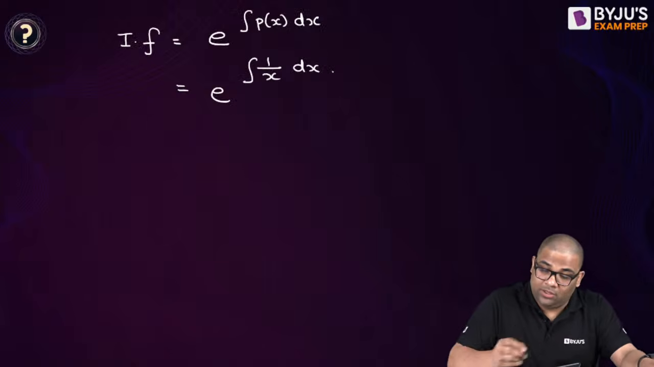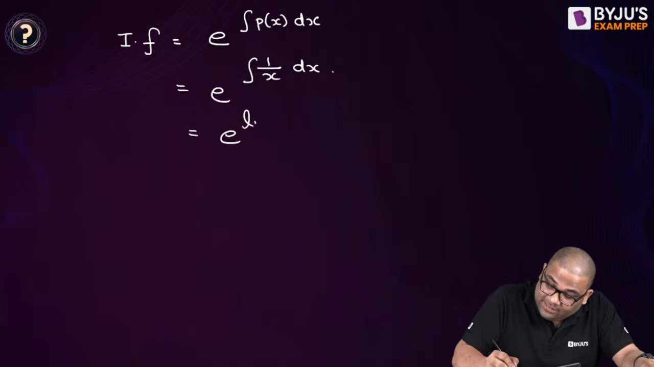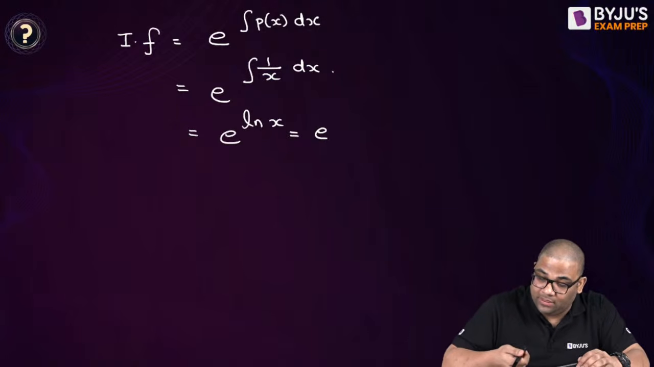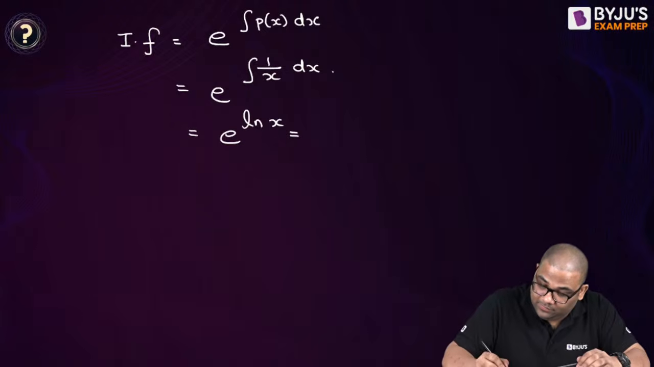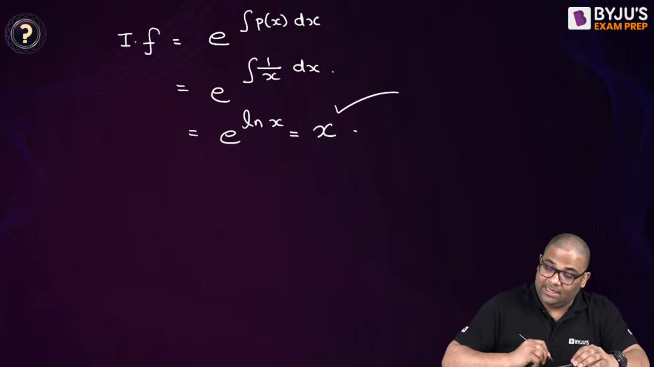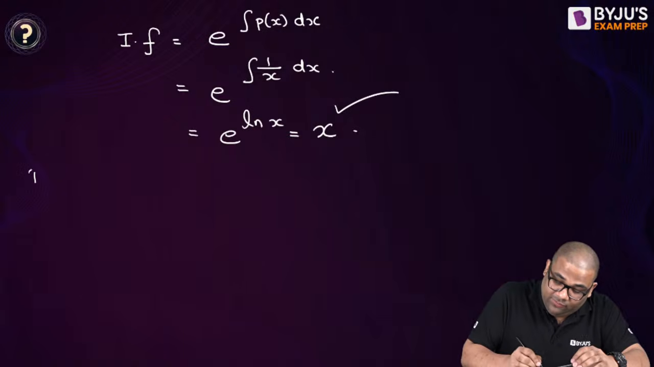Now this becomes e to the power ln x, and e to the power ln x is x only. So this is the integrating factor, and now you can solve this differential equation.